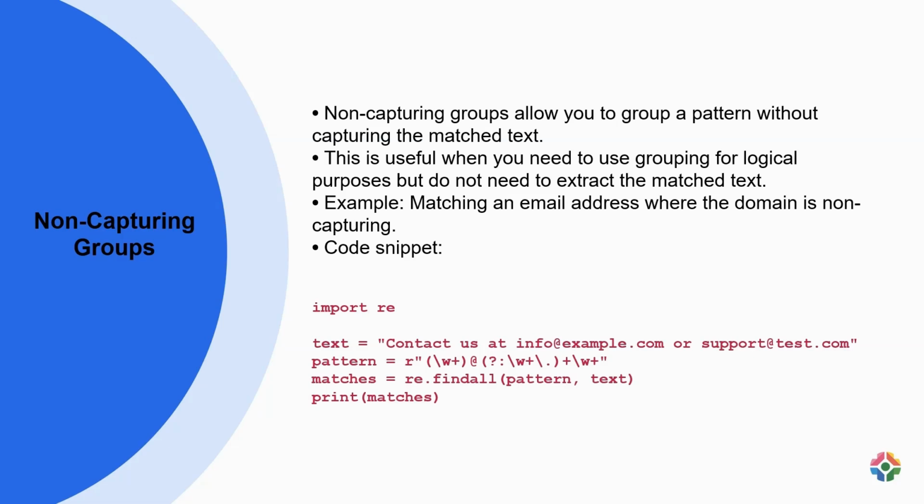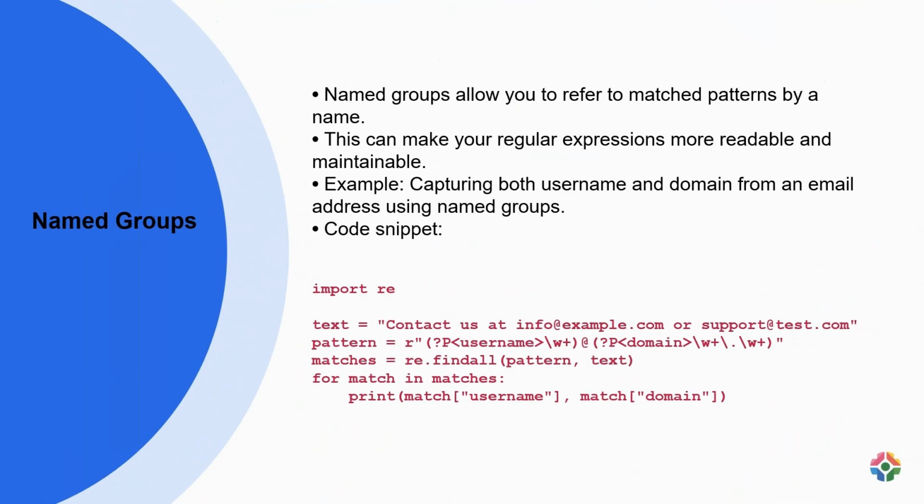the domain part. Named groups in regular expressions enable you to assign labels to matched patterns for easier reference. They enhance the readability and maintainability of your code by providing a clear structure for capturing specific data. For instance, consider extracting username and domain from email addresses in a text.